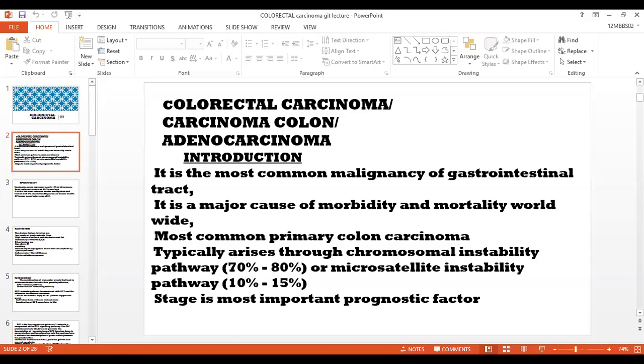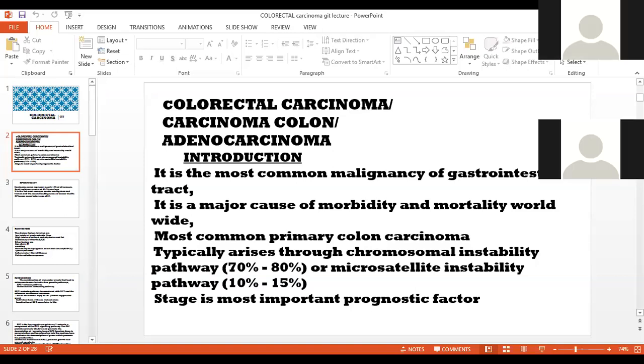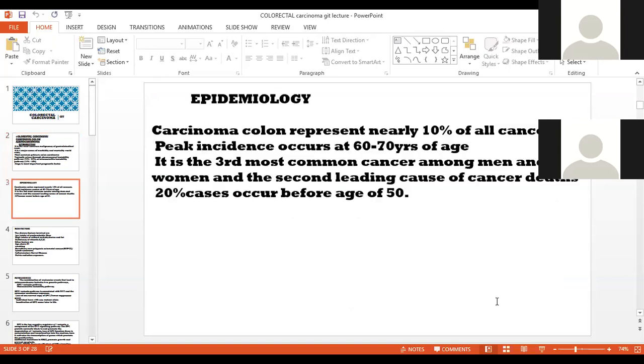Typically, it arises through the chromosomal instability pathway in 70 to 80% of cases, or the microsatellite instability pathway in 10 to 15% of cases. The staging of the cancer is the most important prognostic factor.